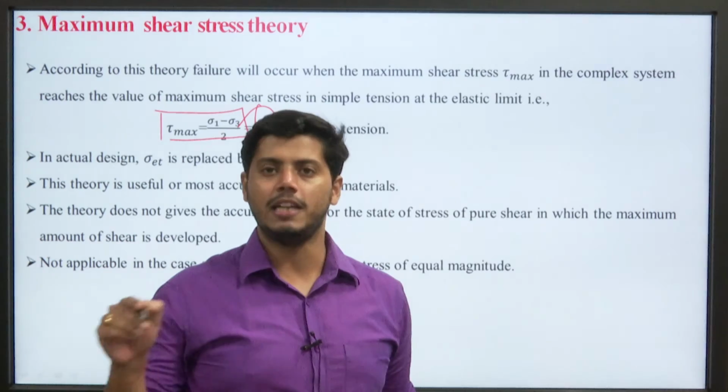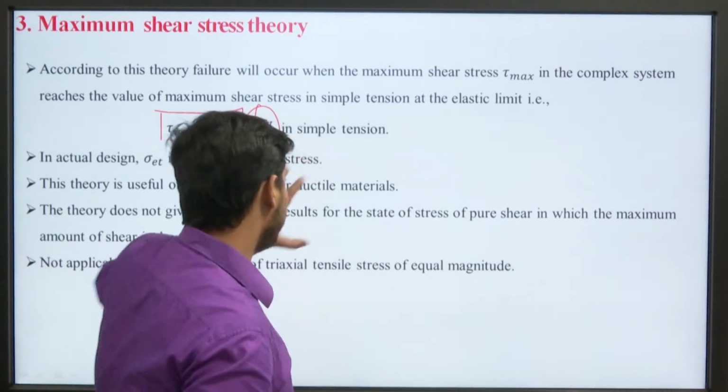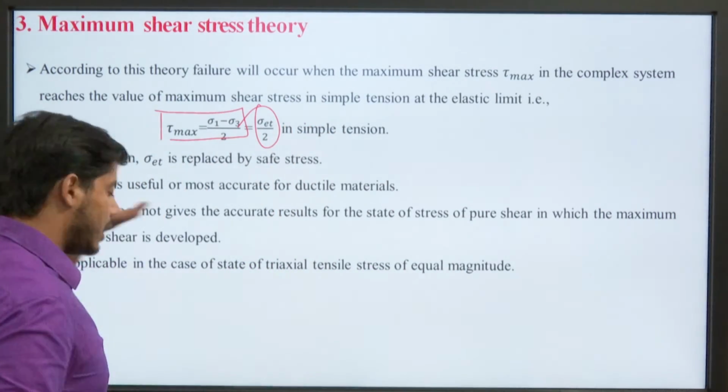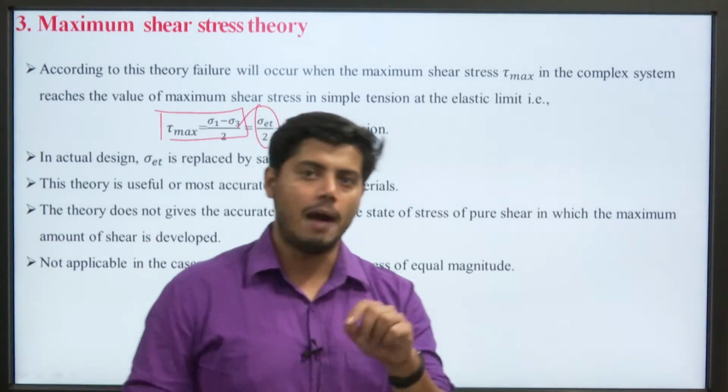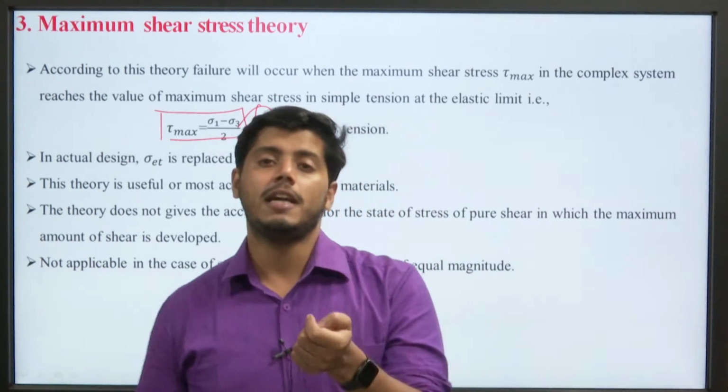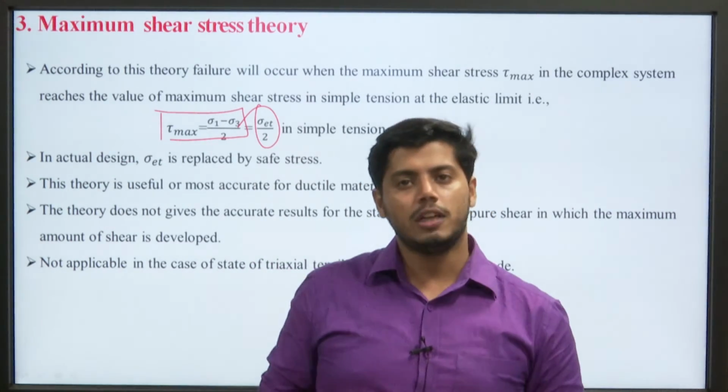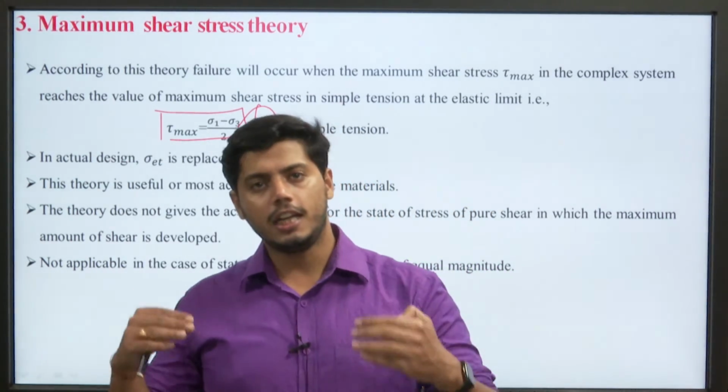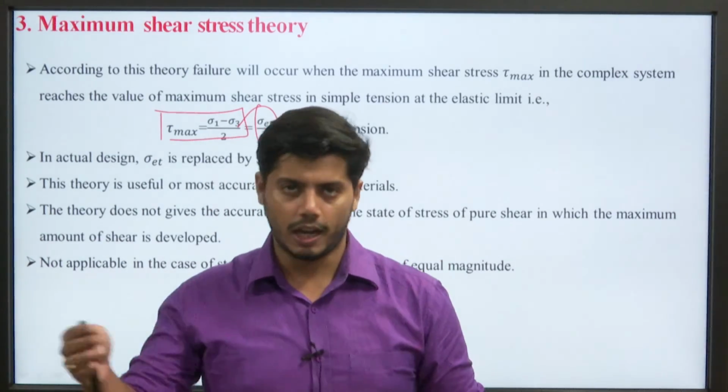So, this value should be equal to this value. In actual design, we have to replace sigma et by the safe stress.